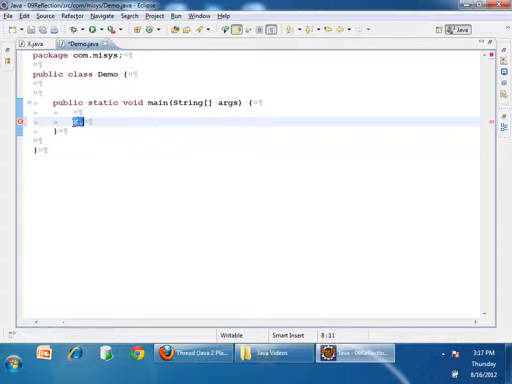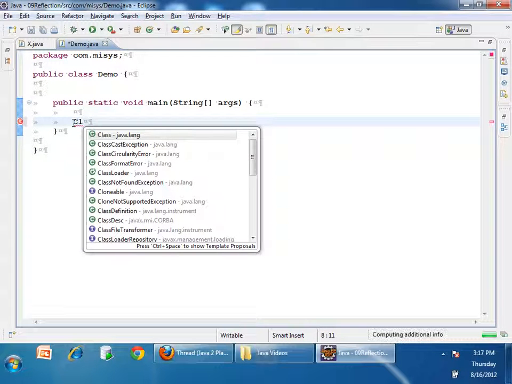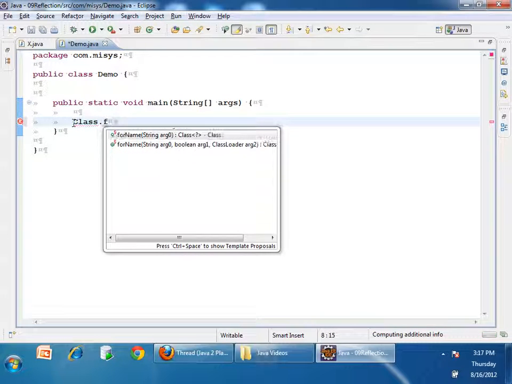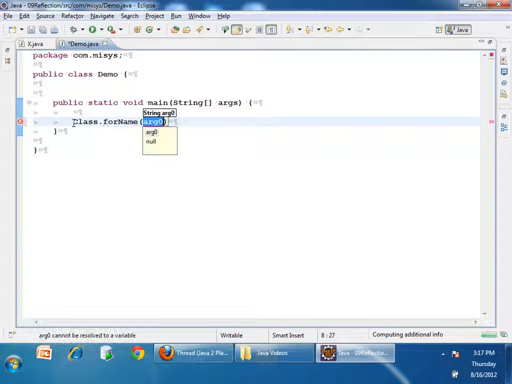There is a class called Class in the java.lang package. There is a static method called forName. Okay, so I'll just pass com.mysys.X.